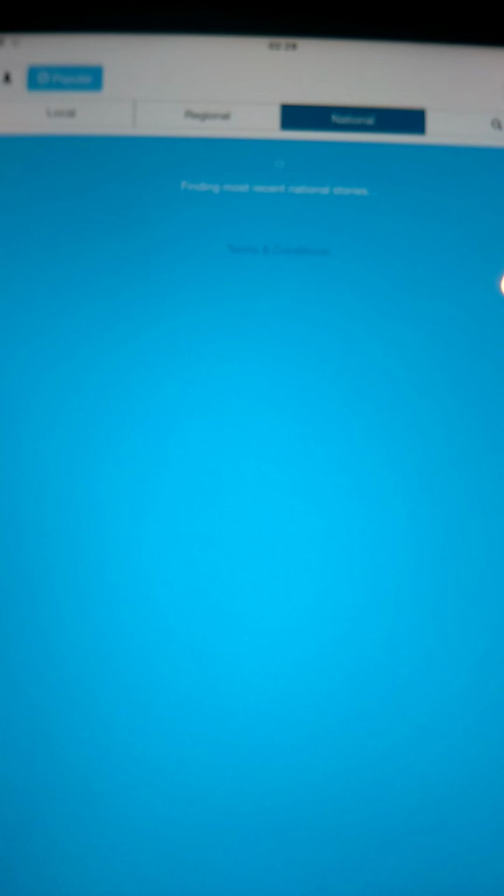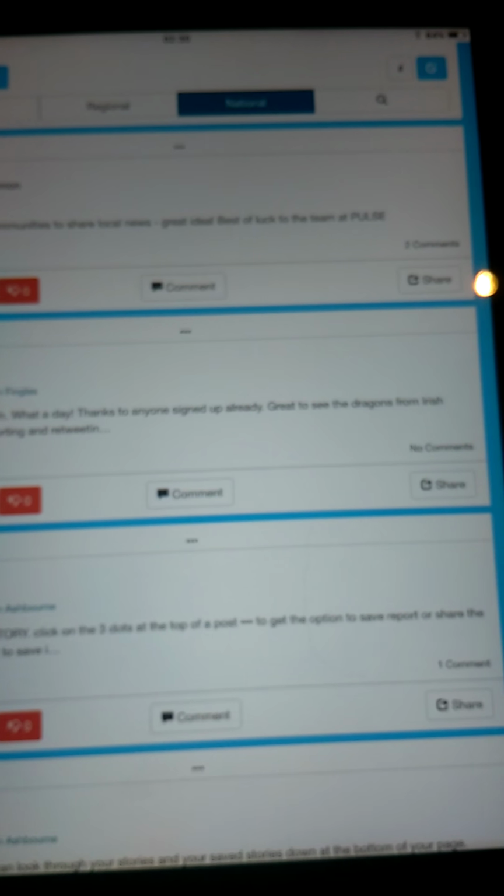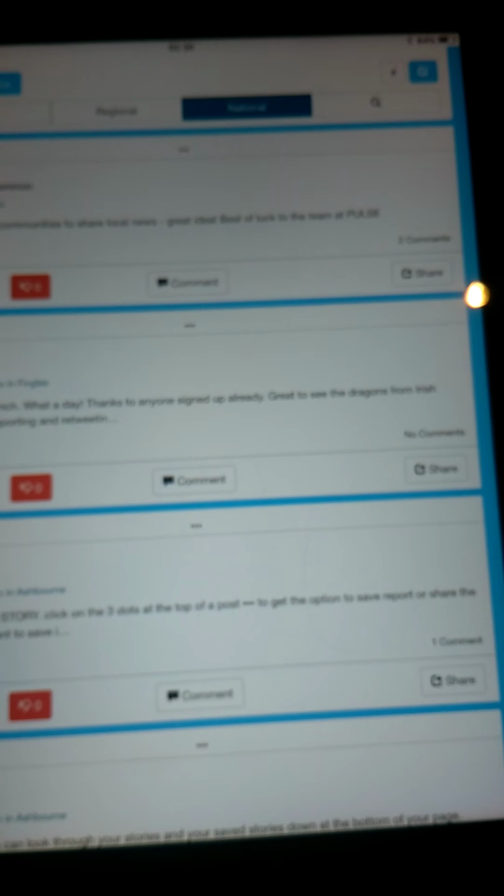So if I click national, I am now moving out of Dublin, and I'm starting to look at stories of what's happening in the whole country. So I'm looking at what's happening in Cork or Kerry or Donegal, for instance. And that's the sort of methods that we're doing.